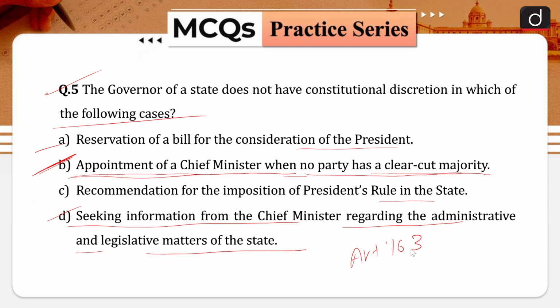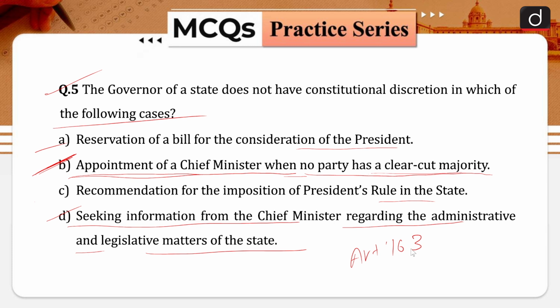cases. These cases include reservation of a bill for the consideration of the President, recommendation for the imposition of President's rule in the state, while exercising the functions as the administrator of an adjoining union territory, determining the amount payable by the government of Assam, Meghalaya, Tripura and Mizoram to an autonomous tribal district council as royalty accruing from licenses for mineral exploration, seeking information from the chief minister regarding the administrative and legislative matters of the state,